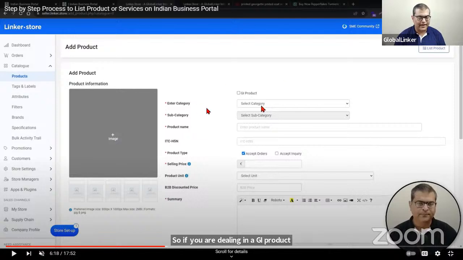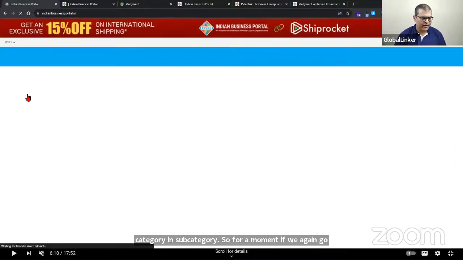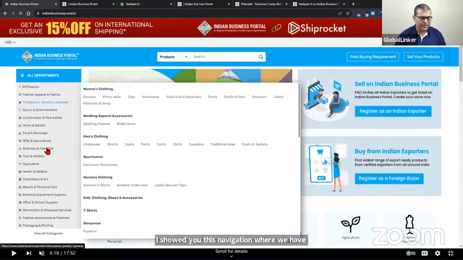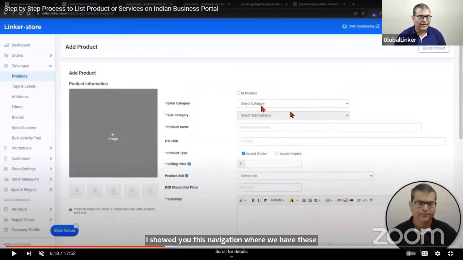And then we have category and subcategory. Although it is explained in the video, I'll just spend a few seconds here to explain what is category and subcategory. So for a moment, if we again go back to Indian Business Portal, I showed you this navigation where we have these category and subcategory. Essentially, as a seller, what you're doing here is you are giving instructions to the system that this is the category and this is the subcategory that my product belongs to.